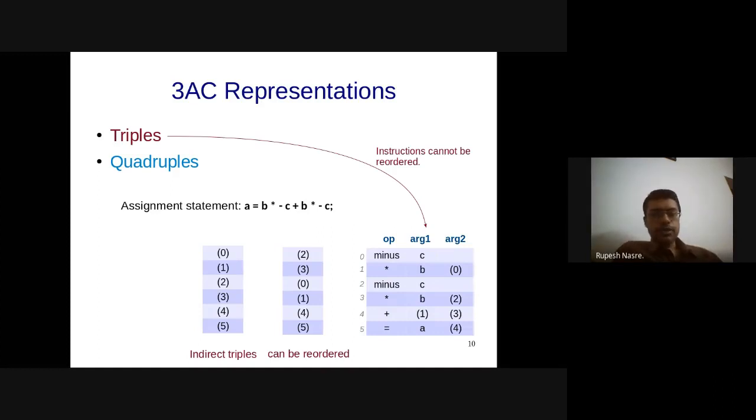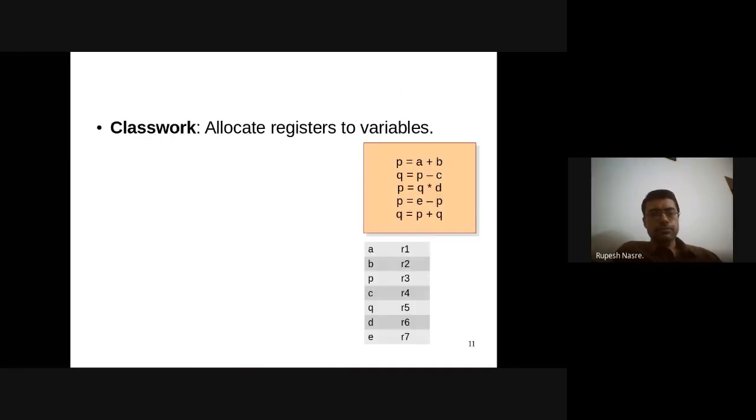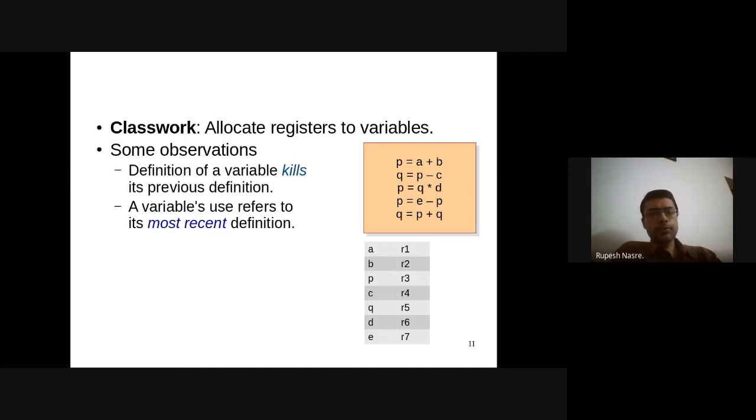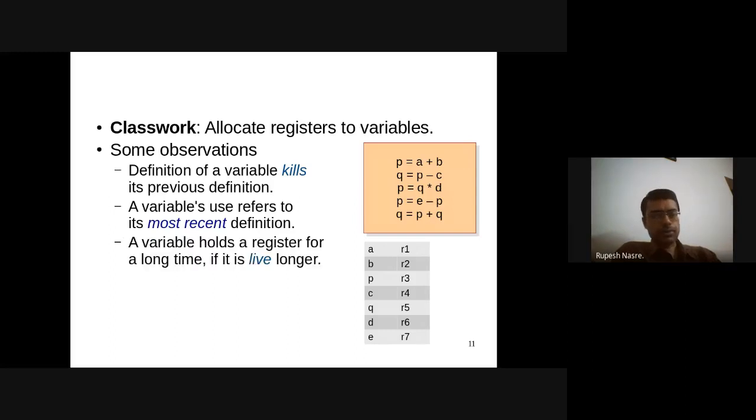All right. So we'll continue our discussion on IR. We were looking at register allocation, and for this particular piece of code, you told me that you can possibly do it in 3 registers and so on. I did a very naive register allocation where I just gave 1 register to everybody, and that gave me a 7 register requirement. But that might not always be suitable. Plus, from an efficiency perspective, it's a good idea to reduce the number of registers that you use, so that those are available for other purposes.